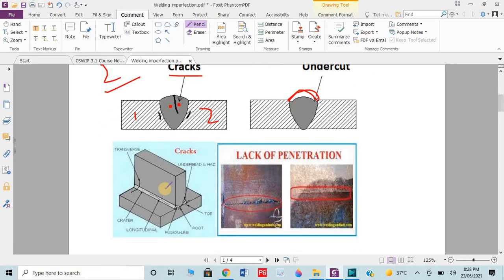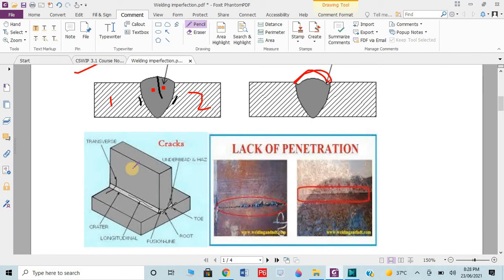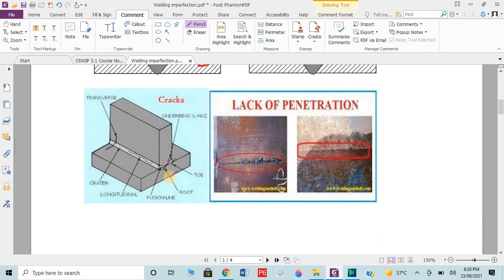Then we have different types of crack. This is our ideal weld metal, suppose. Here we have the root. In the root, if crack occurred, it can occur in the fusion line, it can occur in the longitudinal line. Longitudinal crack means in the axis of the weld. If it occurred at the crater, crater means the top layer of the root. If you don't know about these terms, then I will suggest you to go for chapter 2 first.